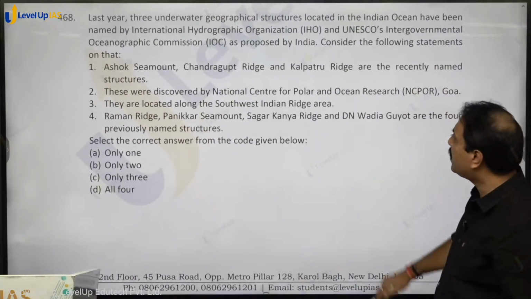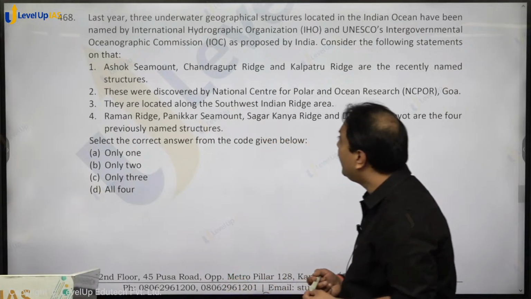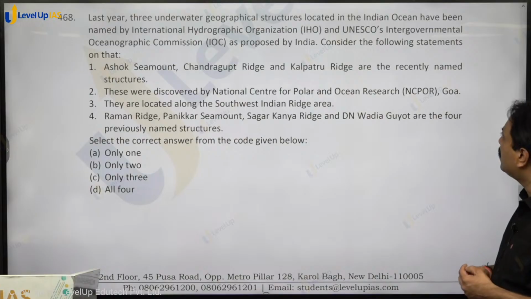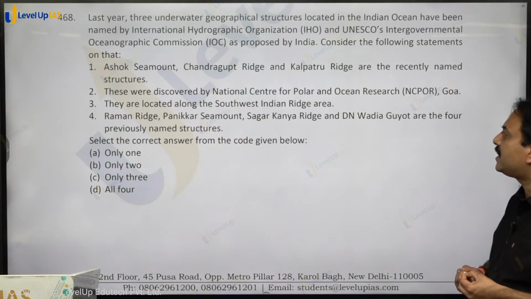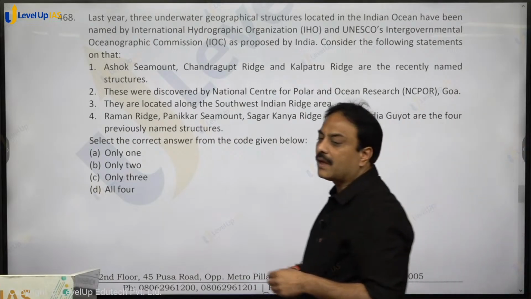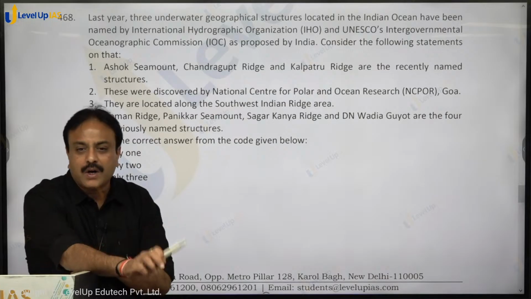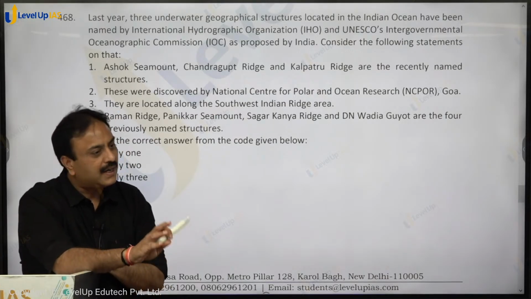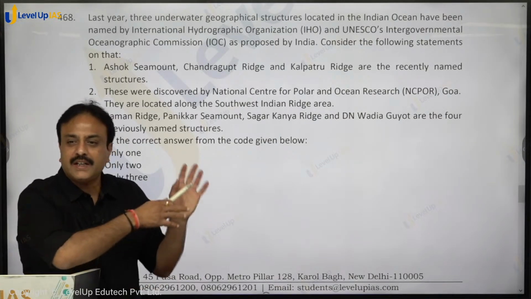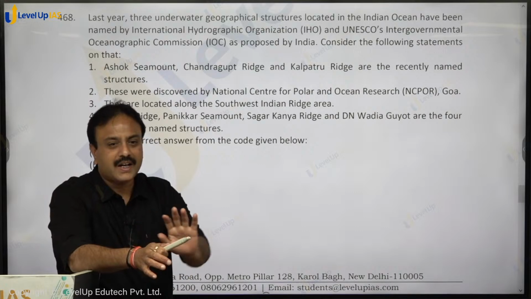Last year, 3 underwater geographical structures located in Indian Ocean have been named by International Hydrographic Organization (IHO) and UNESCO's Intergovernmental Oceanographic Commission (IOC) as proposed by India. By National Center for Polar and Oceanic Research (NCPOR) जो इंडिया का है, जो गोवा में है, that was conducting deep ocean mission. उसमें उनको नए 3 स्ट्रक्चर मिल गए. उनको मिले, उन्होंने नाम सजेस्ट कर दिए. पक्का ये नाम रख लो.